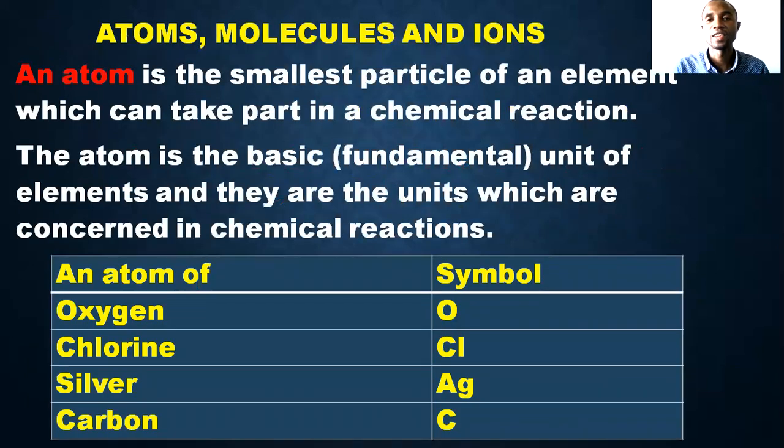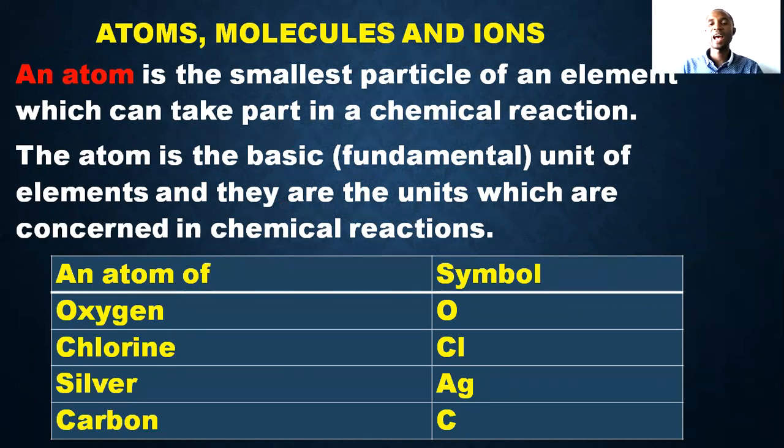All right, now let's move to what is an atom, and molecules and ions. An atom is the smallest particle of an element which can take part in a chemical reaction. The atom is the basic fundamental unit of elements, and they are the units which are concerned in chemical reactions.